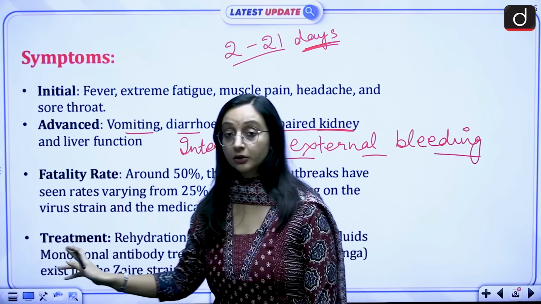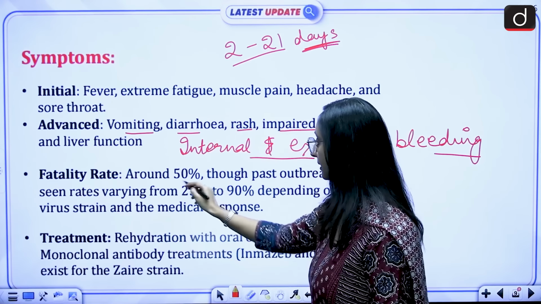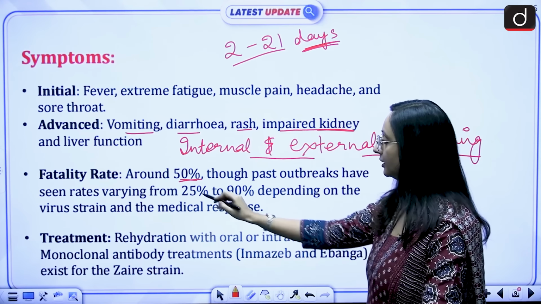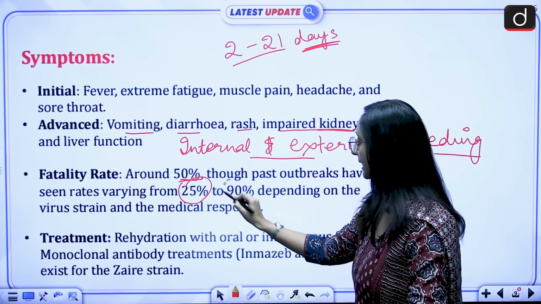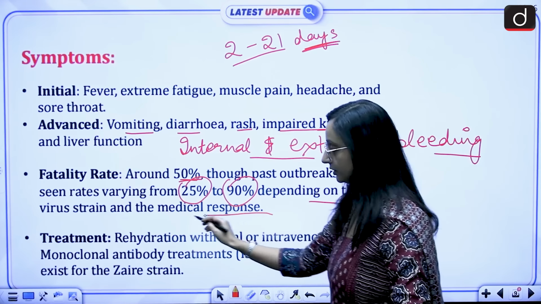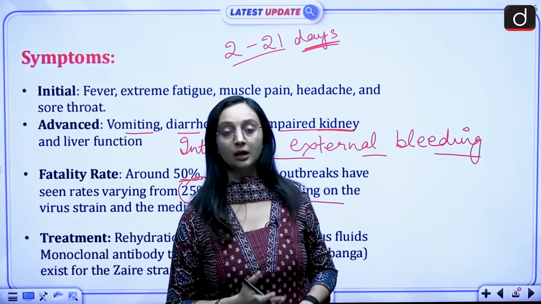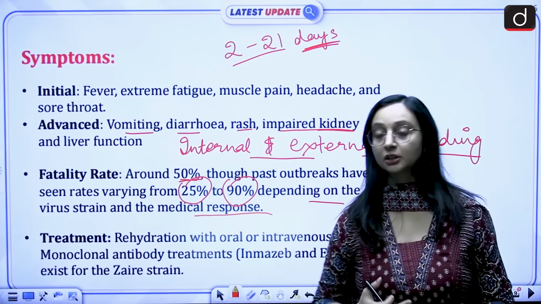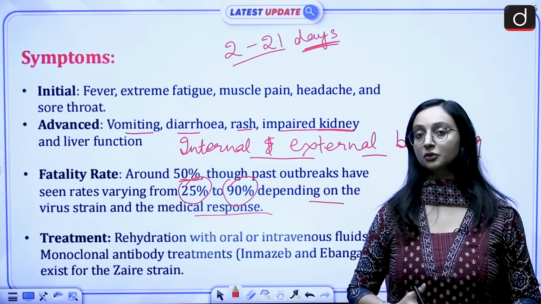The death rate, I already told you, it is high, 50%. And in some of the cases, in the past outbreaks, we have seen the range from 25 to 90%, depending on the virus strain and the medical response. Correct? The current one is Bundibugyo virus. We do not have any approved vaccination, any approved therapeutics to deal with that.